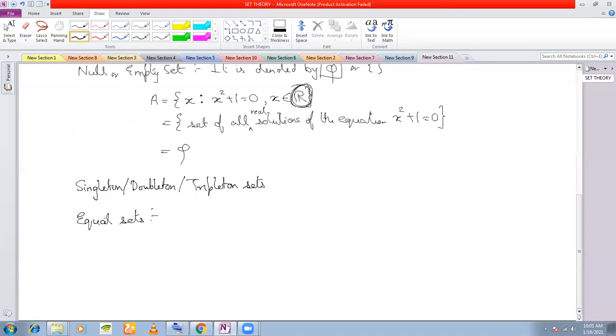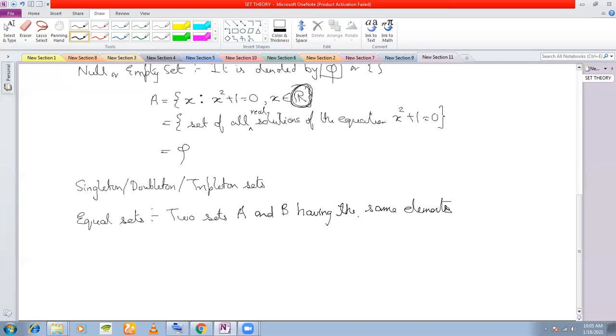Next one, equal sets. When are two sets said to be equal? Two sets are said to be equal if they have the same elements. Two sets A and B having the same elements. Now, what do you mean by same elements?